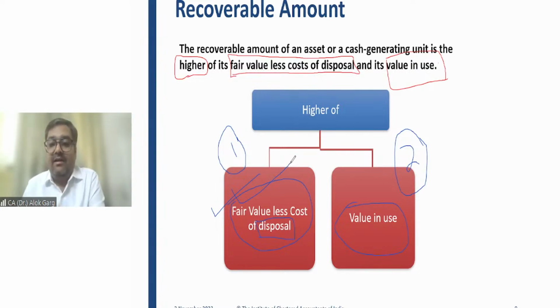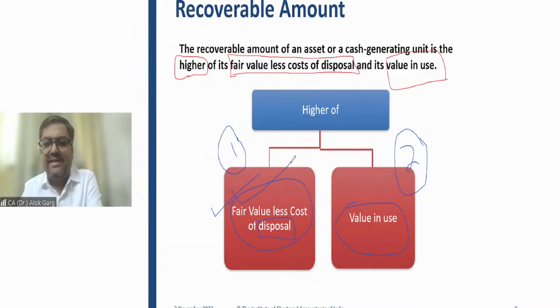What cash flow the entity will receive by using that asset. So value in use is an entity specific value. Fair value is a market driven value. It's a broader term. Fair value is arrived by selling the asset, by expectation of selling the asset. Value in use is arrived by using the asset.